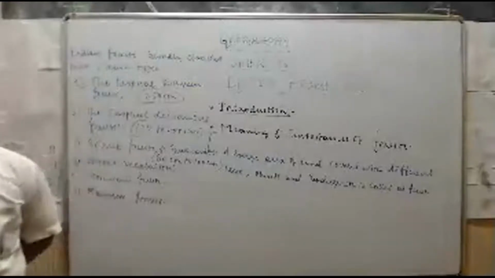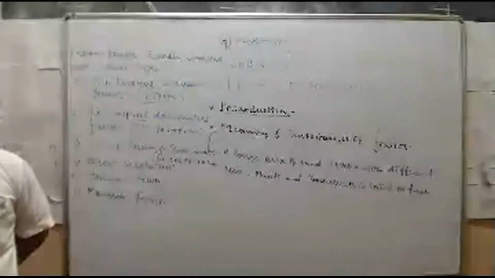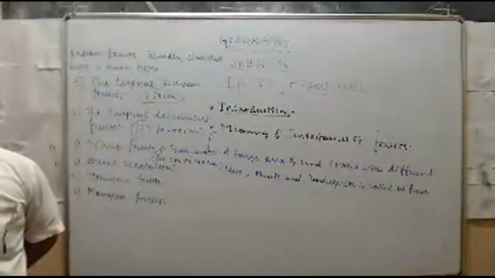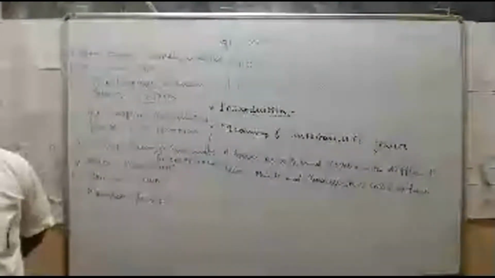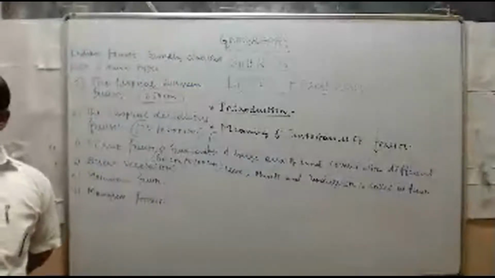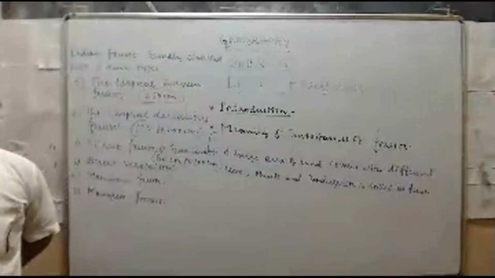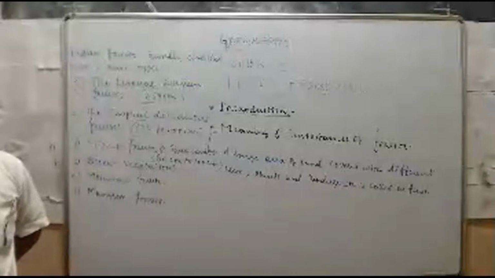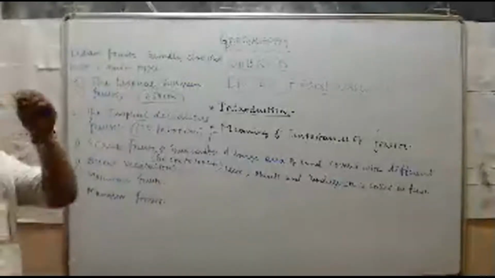Scanty trees, thorny bushes, scrub with short coarse grass are found scattered in Kutch region of Gujarat and the fringes of the Thar Desert. Next, grasslands are mainly found in eastern Rajasthan, Punjab, parts of the Western Ghats, and in the Cardamom Hills. In these areas, grasslands are found. This is about scrub forest and grasslands.